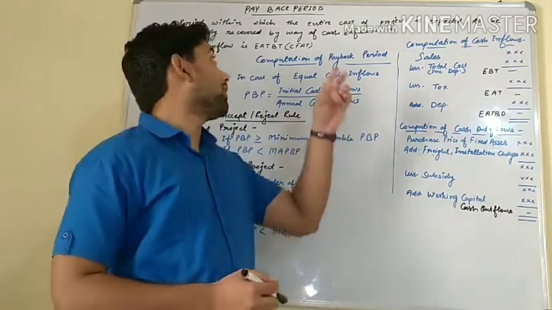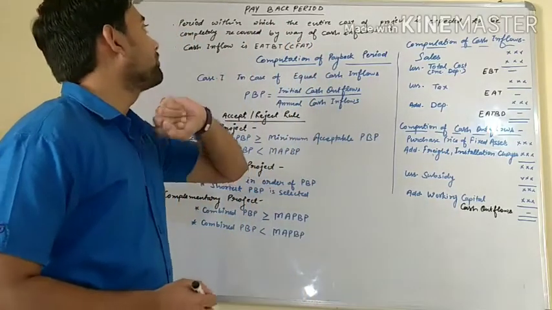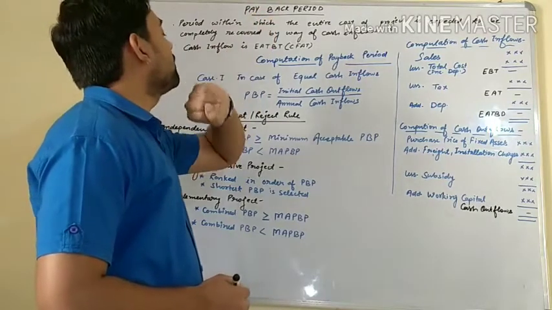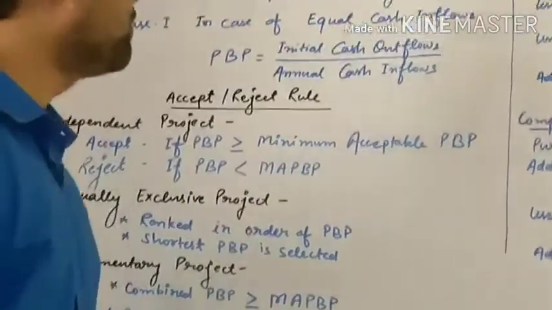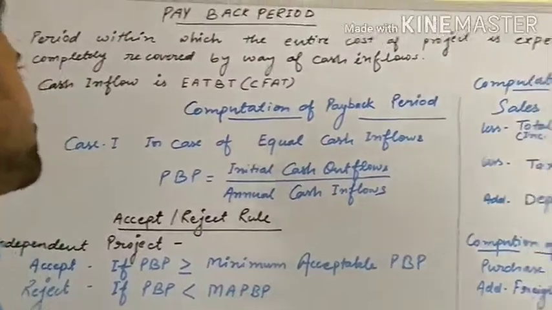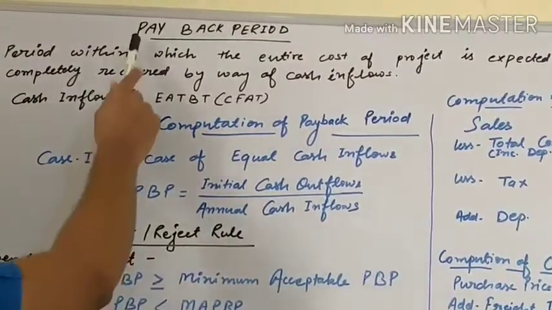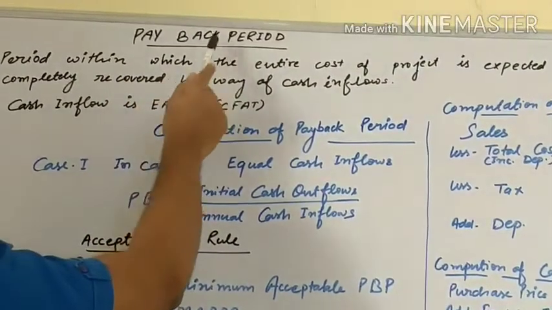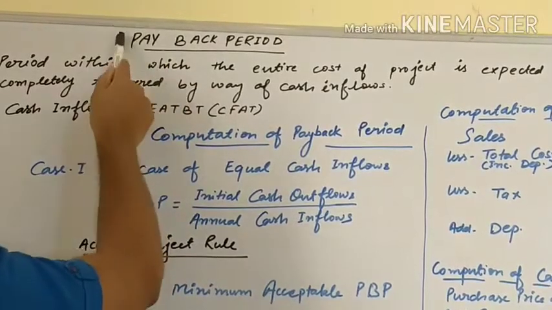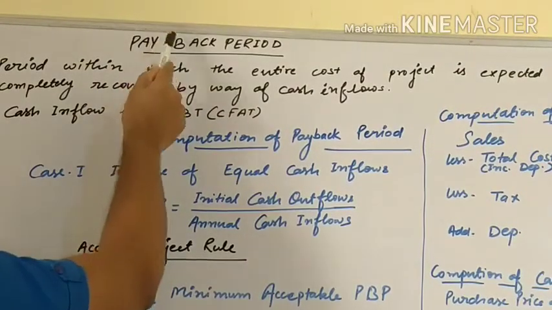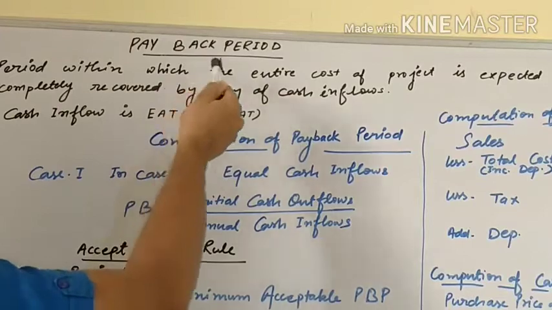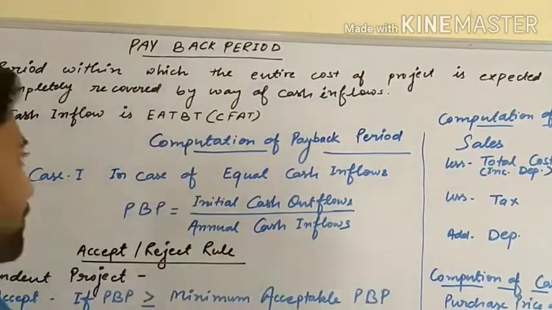Today we will discuss the payback period, which is the second method of the traditional technique of capital budgeting. Let's see what payback is. If you see the name, payback period means the amount which you have invested, at what time it gets back, is the payback period.